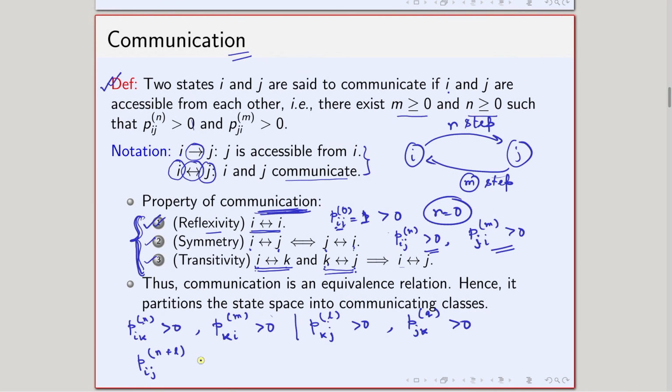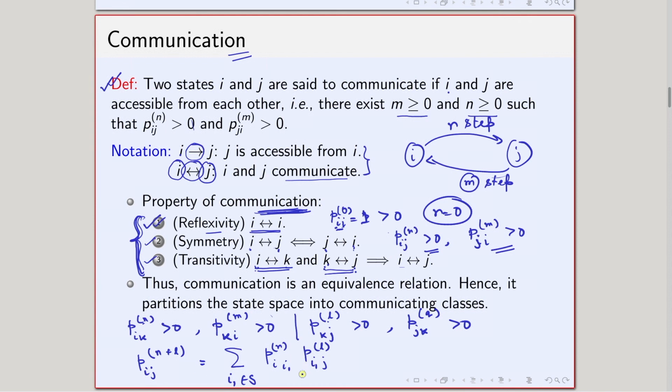So using the Chapman-Kolmogorov equation, I can write this as the sum of P i i1 in n steps times P i1 j in l steps, taking the summation over i1 belongs to S. This equality holds true using the Chapman-Kolmogorov equation.